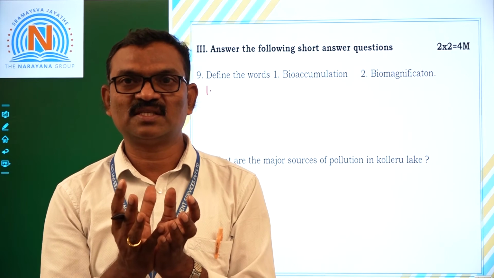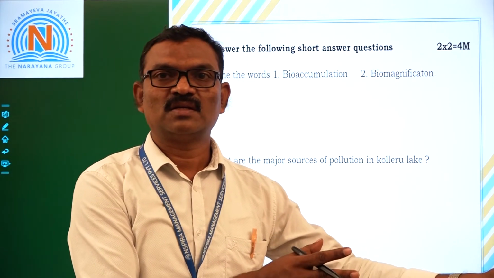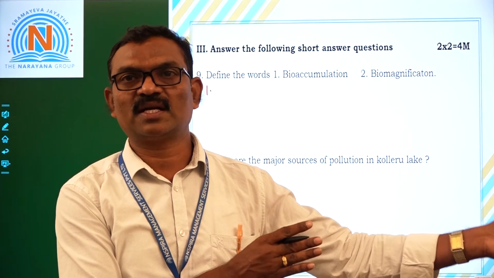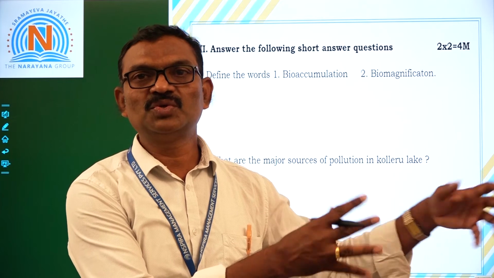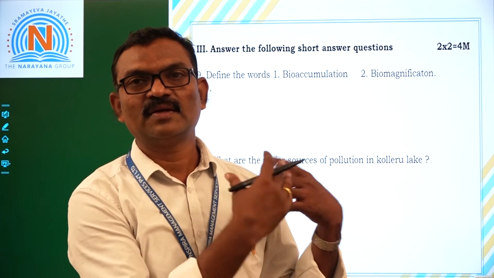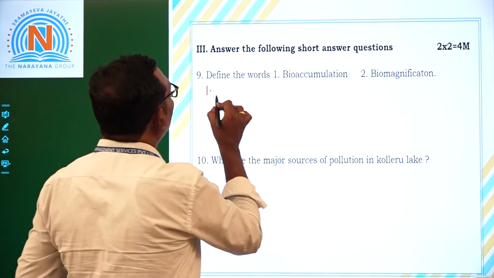Those are poisons, toxic materials, entering the water. Many aquatic organisms use that water and take in whatever contents are present in it. That's why entry of pollutants into the food chain is called bioaccumulation.